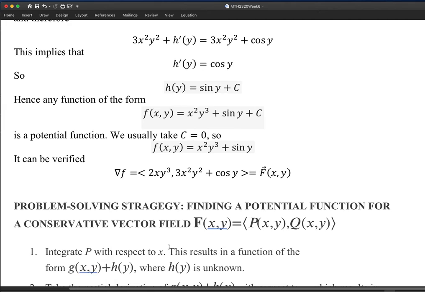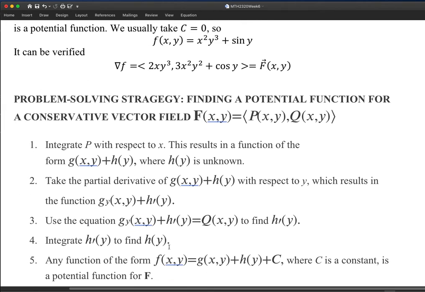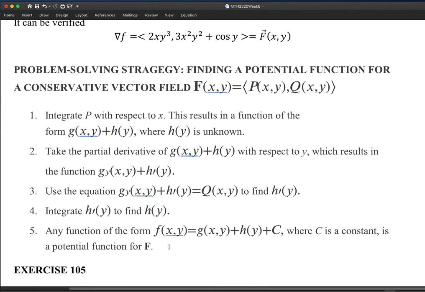I think I just copied and pasted those steps from the textbook. This is the general strategy to find a potential function for a two-dimensional conservative vector field F given as P and Q. First, you integrate P with respect to x.